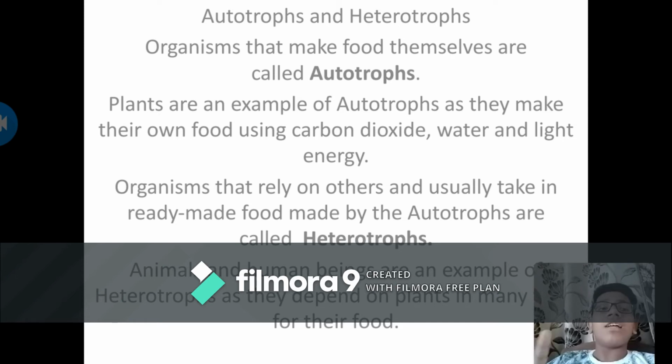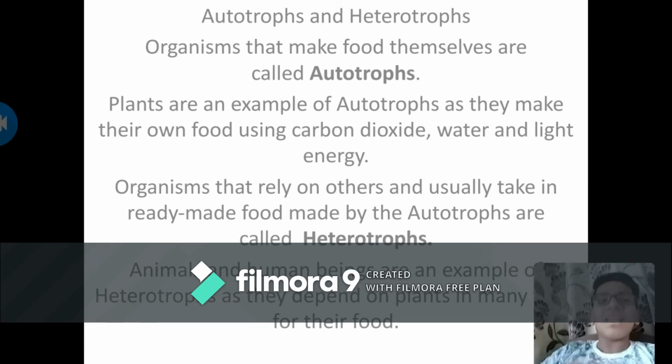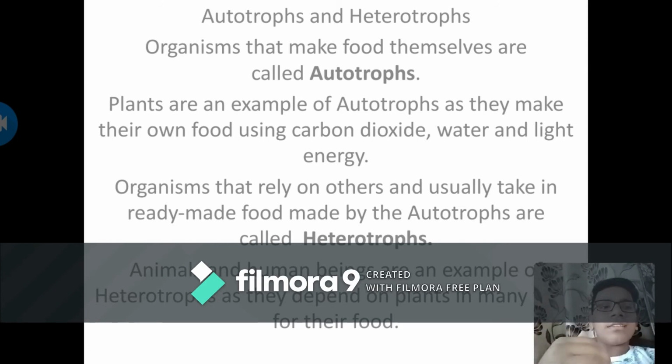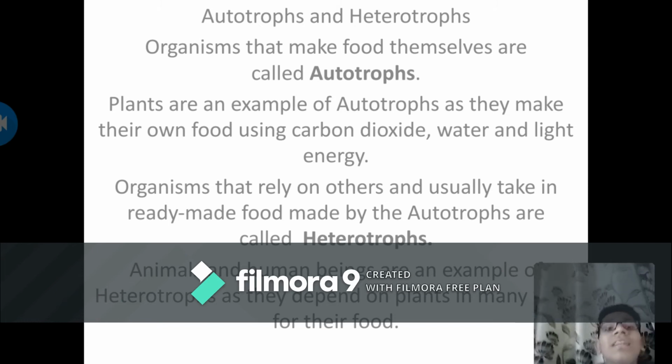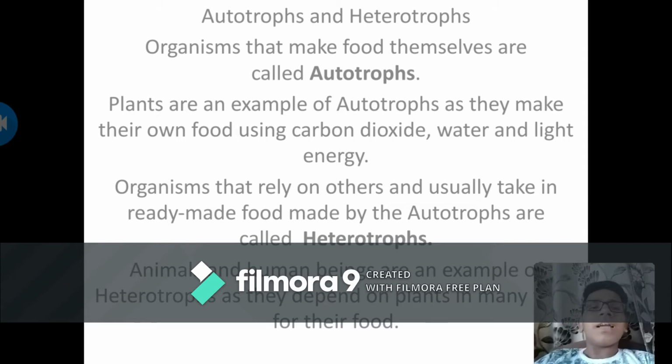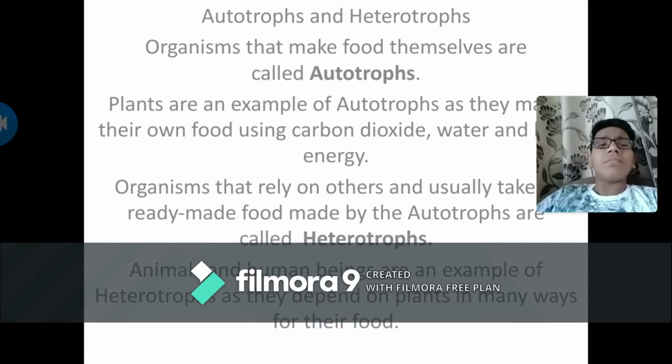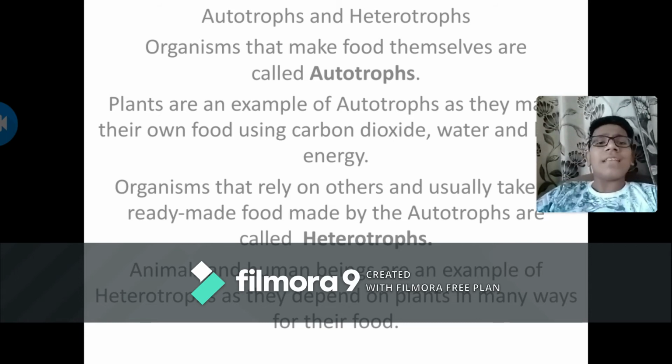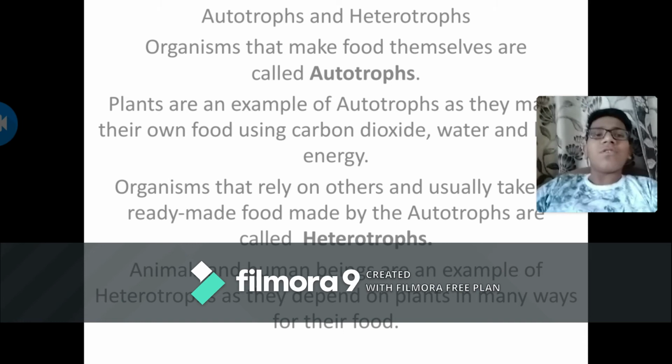But autotrophs don't take any of the ingredients from outside. All the ingredients are there within. That's why, as we take spinach and various masalas which come from plants and animals, we are known as heterotrophs. Organisms that rely on others and take in ready-made food made by the autotrophs are called heterotrophs. Animals and human beings are examples of heterotrophs, as they depend on plants in many ways for their food.